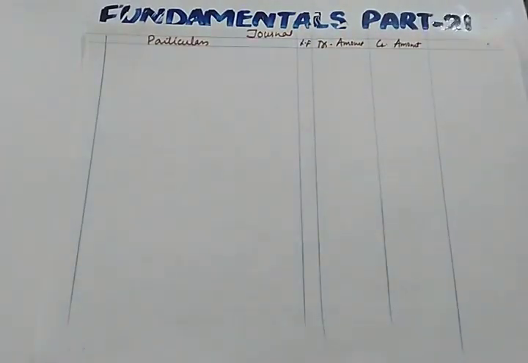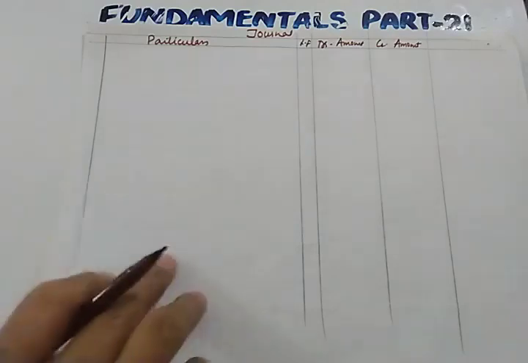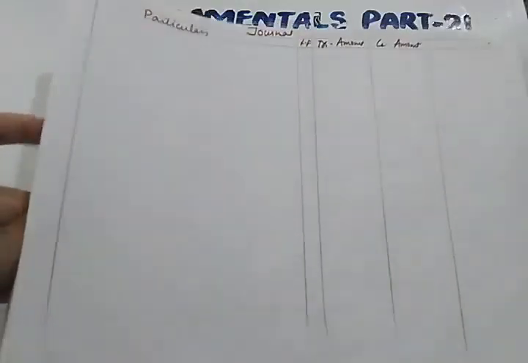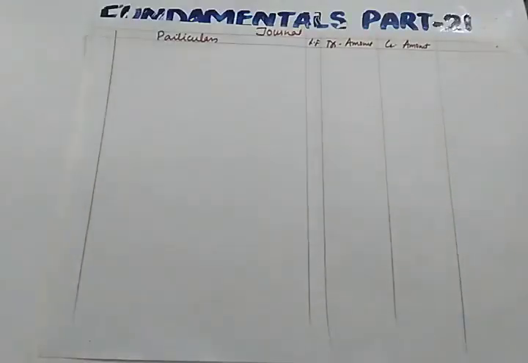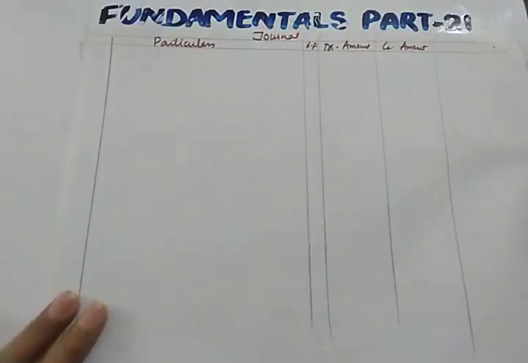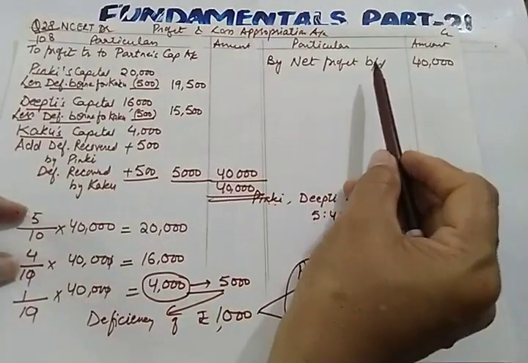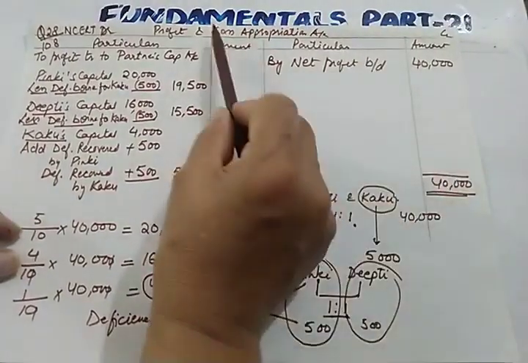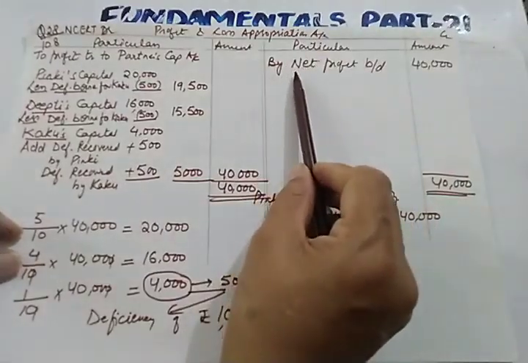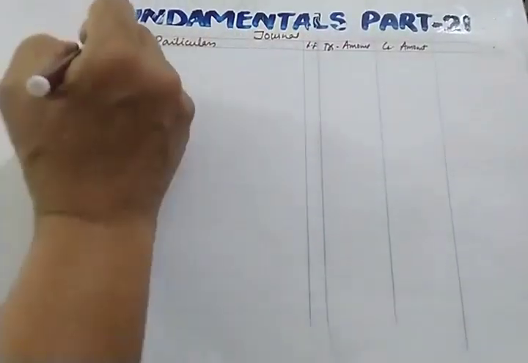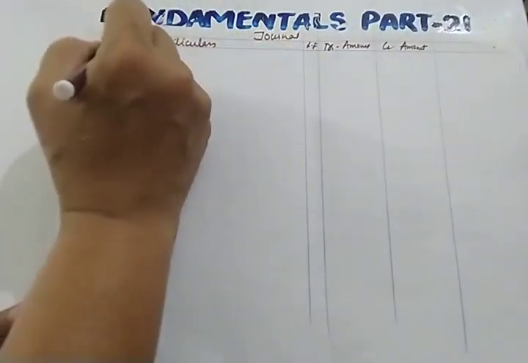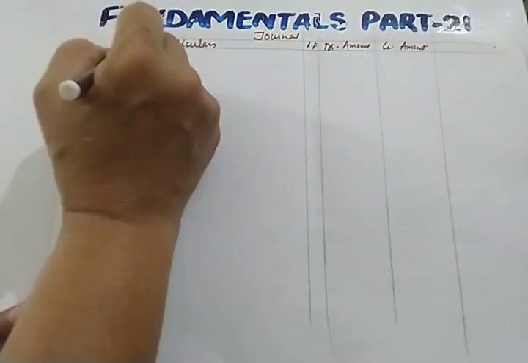So the first entry will be, you can pass this entry also, transferring profit to profit and loss appropriation. First entry can be this. So what is the entry for transferring profit?